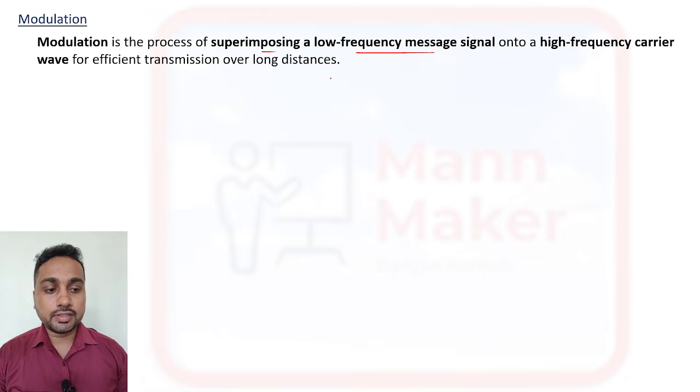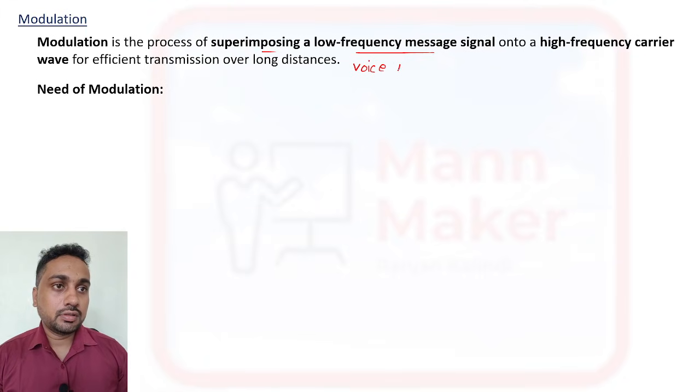Like our voice, what is our voice? Our voice is a low frequency voice signal. Generally, our voice signal is 300 Hz to 3 kilohertz.